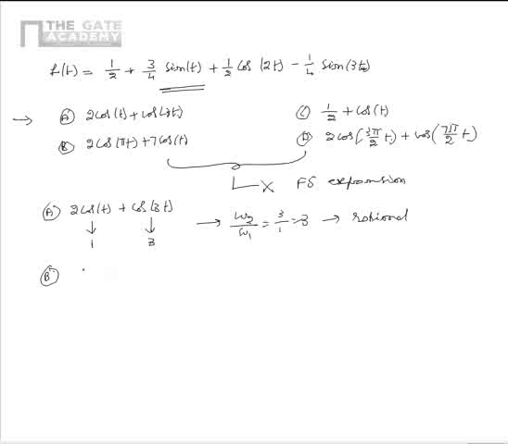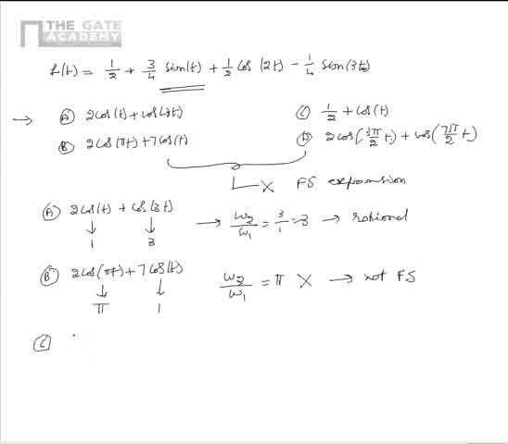In case of option B, where the signal is given as 2 cos pi t plus 7 cos t, 2 cos pi t is at an angular frequency of pi radians per second and cos t is at an angular frequency of 1 radian per second. Here we see that omega 2 by omega 1 is equal to pi, and this is not rational. So this is not a Fourier series expansion.